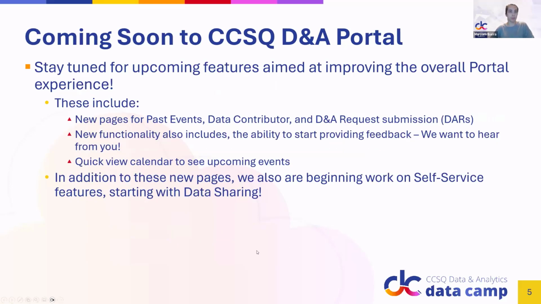Our goal for the D&A portal is for it to become the new centralized system to access everything you need in one location instead of having to look through multiple locations. We have several enhancements planned, our highest priority being to finish those pages that I mentioned to come off Confluence completely. In addition to Portal being that central location for content and tool access, we also are starting to work towards self-service features and functionality, starting with data sharing.